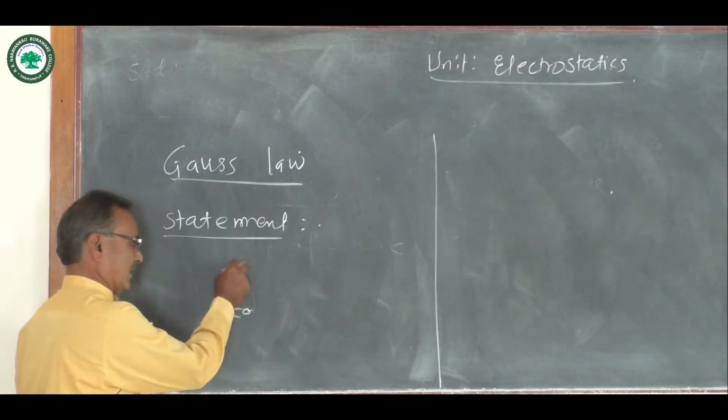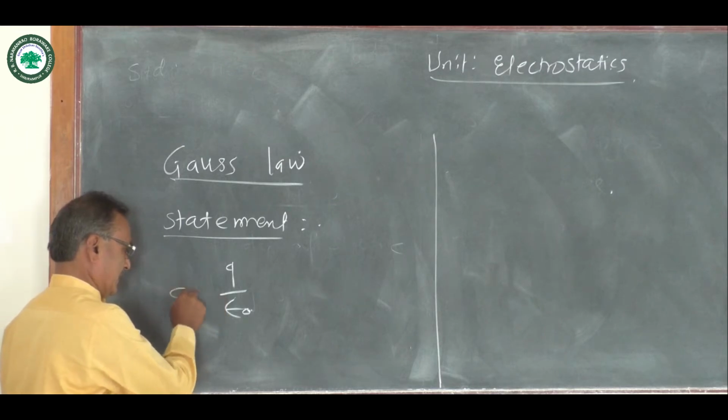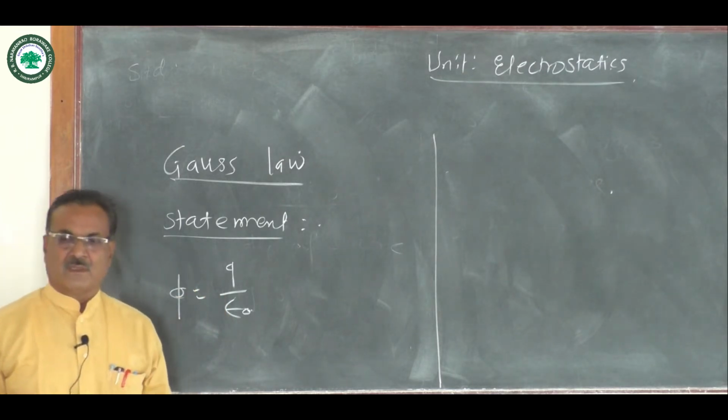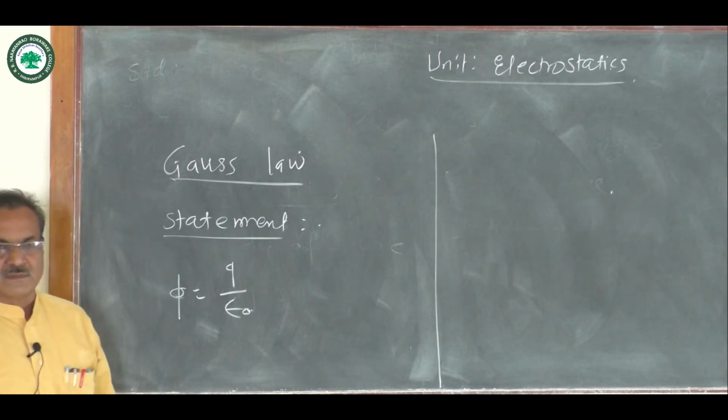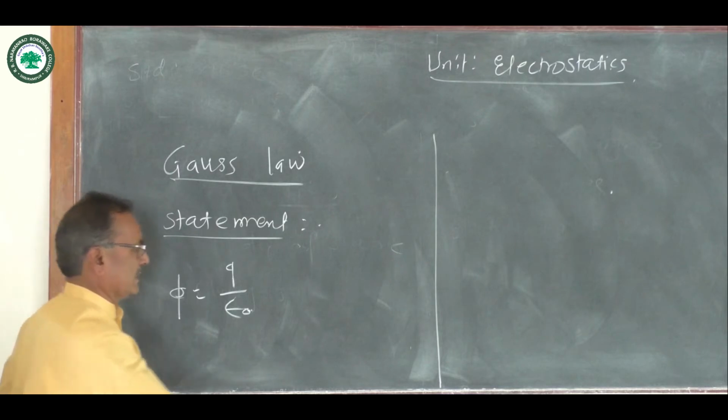So it is also called Q by epsilon naught. Means the total electric flux passes through the enclosed surface just like this.